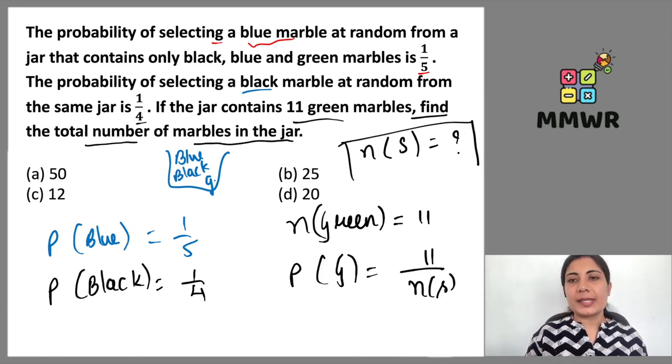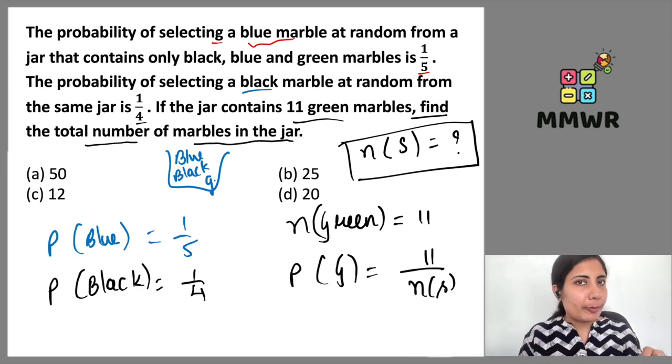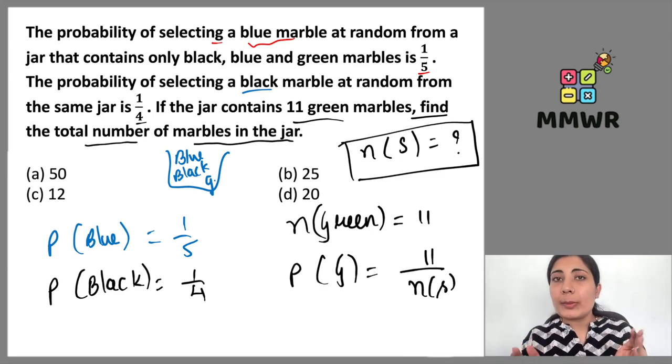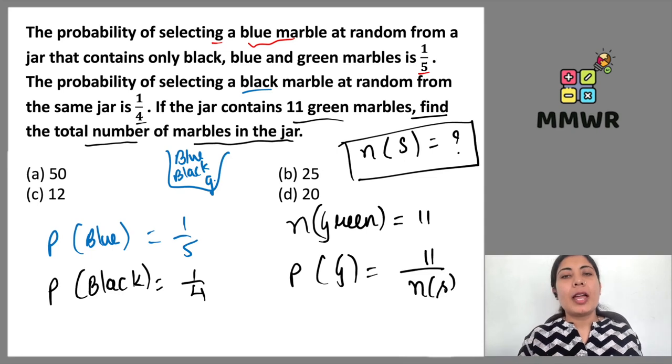That means this is missing here. We have to get the value of the total number of marbles in that jar, so that we can have 1 upon 5 as the probability for the blue marble, 1 upon 4 as the probability of the black marble, and 11 upon whatever the total number of marbles is as the probability for green.